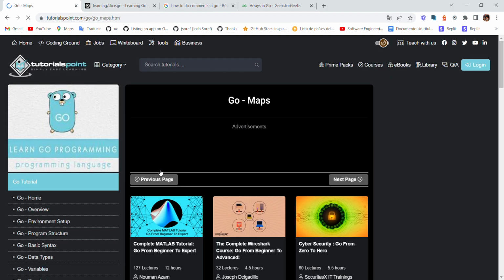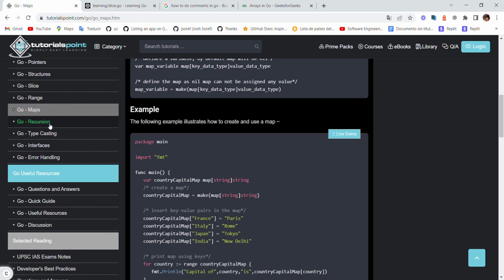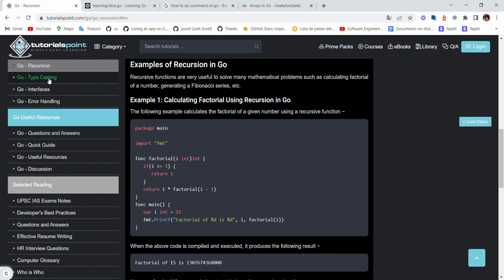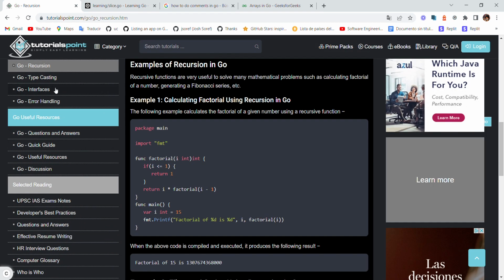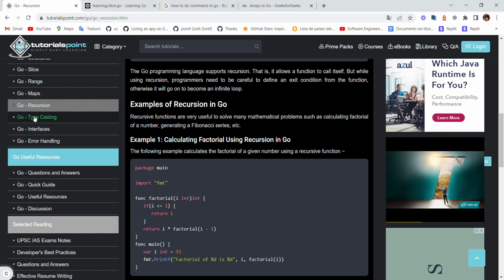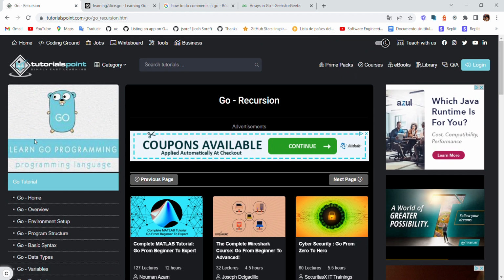So these are the last part. If you want to go through these things, I do encourage you to, but I'm not gonna go through them, okay? It's really difficult. So if you want a challenge, go through these things: range, maps, regression, typecasting, interfaces, and error handling, okay? If you want a difficult challenge, go through those things.